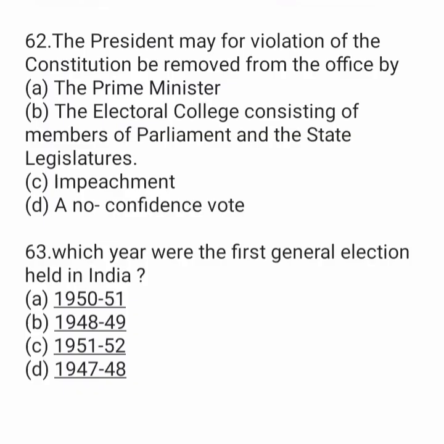The President may, for violation of the Constitution, be removed from the office by option A, Prime Minister. Option B, the Electoral College consisting of members of Parliament and State Legislature. Option C, impeachment. And option D, no confidence vote. In which year were the first general election in India held? Option A, 1950 to 51. Option B, 1948 to 49. Option C, 1951 to 52. And option D, 1947 to 48.